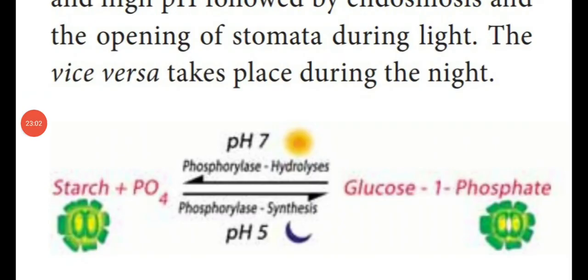Dear students, see the diagram. Starch plus phosphoric acid, PO4, the enzyme phosphorylase hydrolyzes, phosphorylase synthesizes glucose 1-phosphate, that means sugar molecule.